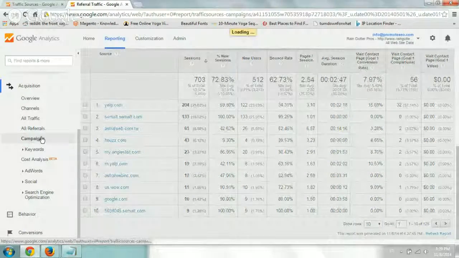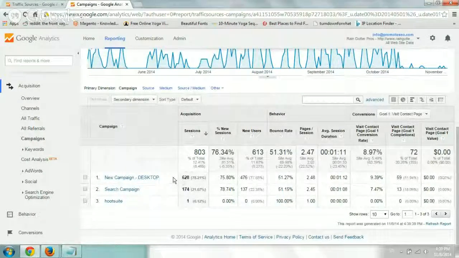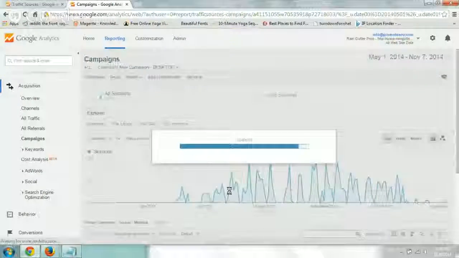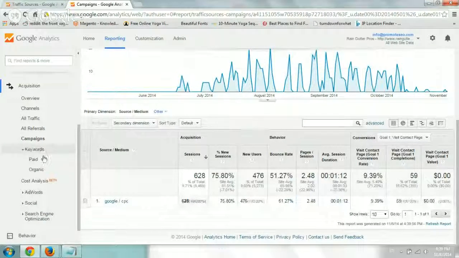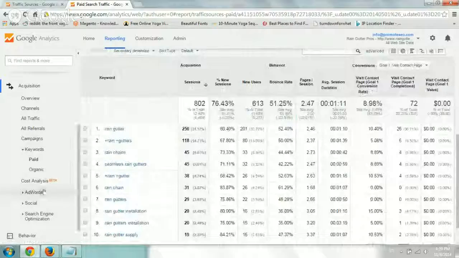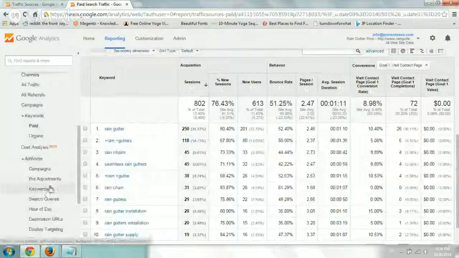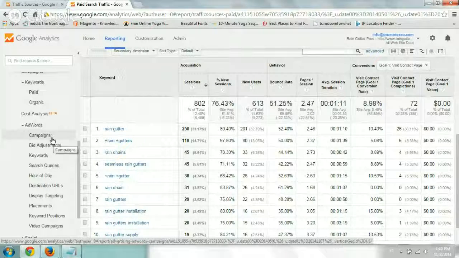Okay, and campaigns. Okay, this is the next one. Now, campaigns are basically plugging in from your paid ads. Okay, so if you don't have paid ads, you shouldn't have much here. Again, you can filter. If I click on this, I'll be able to see my ad groups, my campaigns, all that kind of stuff. Okay, so you can filter down. Now, the next one is keywords. Paid is, again, if you have paid, it'll sort by keywords. You can see this in other places. You can also see it in the AdWords section, right? AdWords will let you filter by your campaigns and keywords and time of day, all of this stuff. So basically, if you run ad campaigns, you can see more and more detail on the specific things.